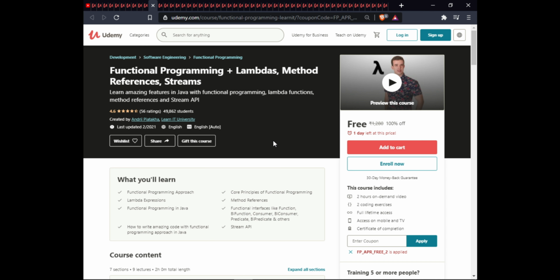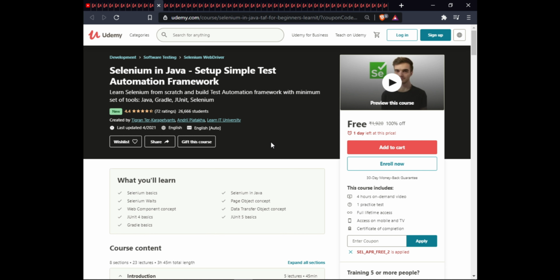The next course is Functional Programming, Lambda, Method Reference, Stream. In this course, we will learn the functional programming approach, core principles of functional programming, Lambda expressions, method references, functional programming in Java, functional interfaces like Function, Consumer, Predicate, and others. How to write amazing code with the functional programming approach in Java. Stream API.